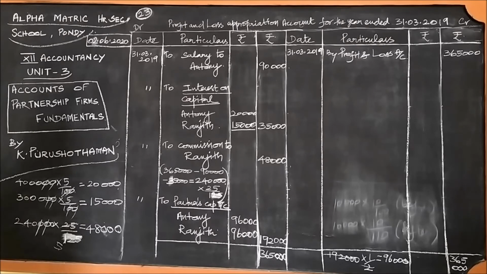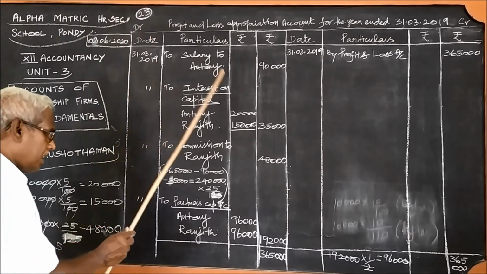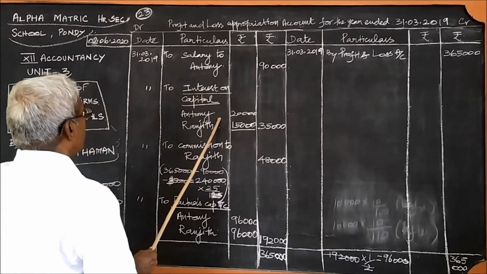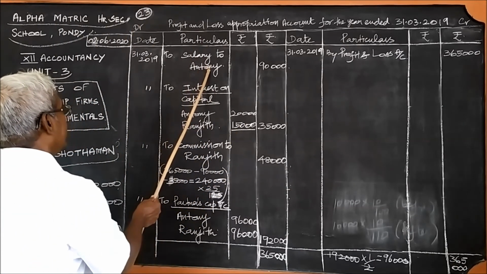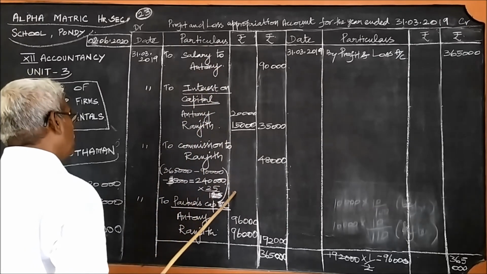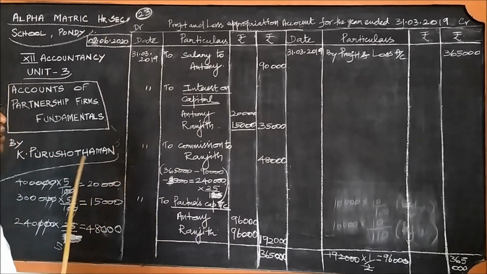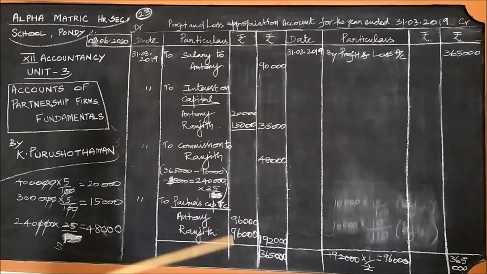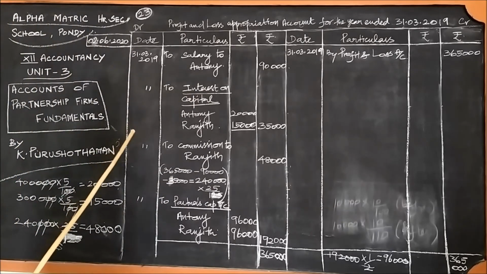There they have given a condition very carefully. When Ranjit is eligible to get the commission, after allowing interest on capital and salary, from the balance amount only 25% commission is allowed.